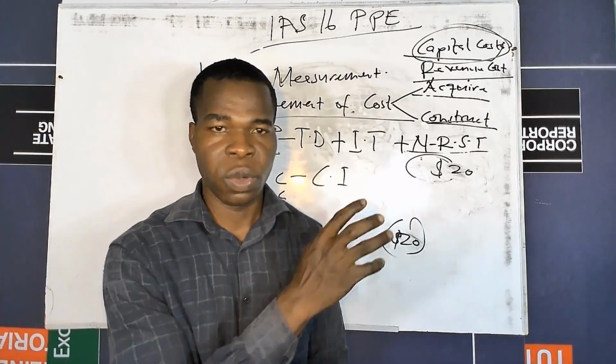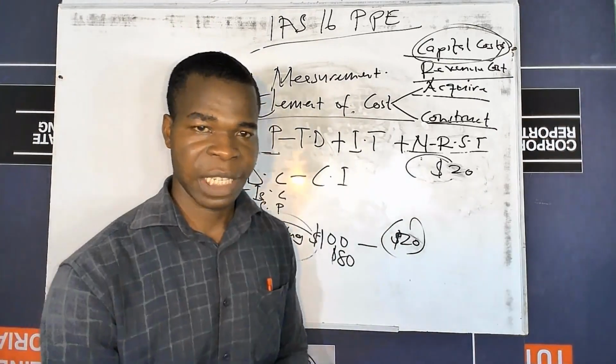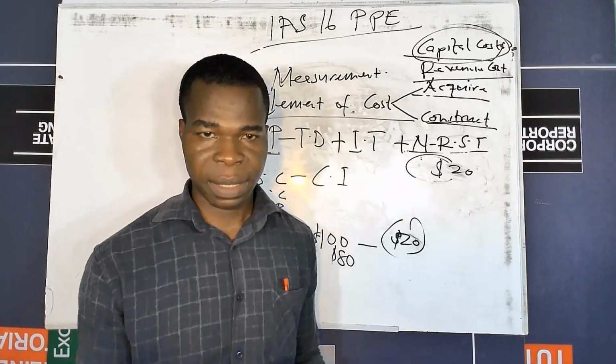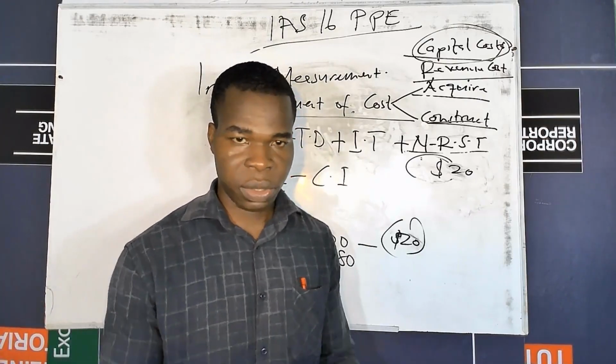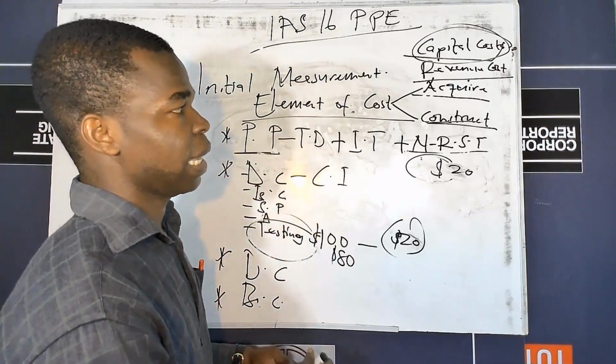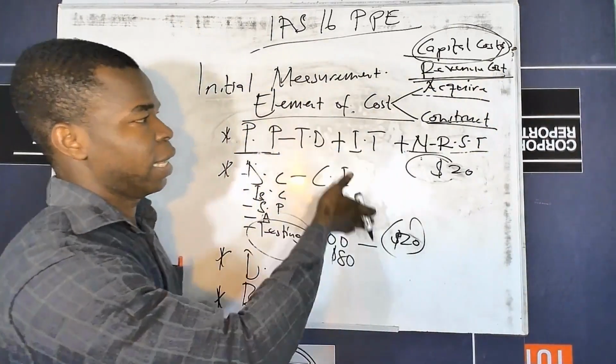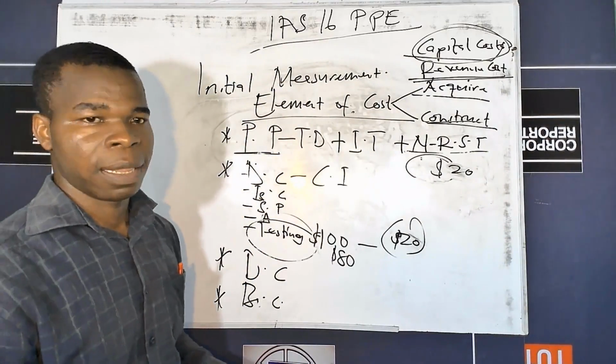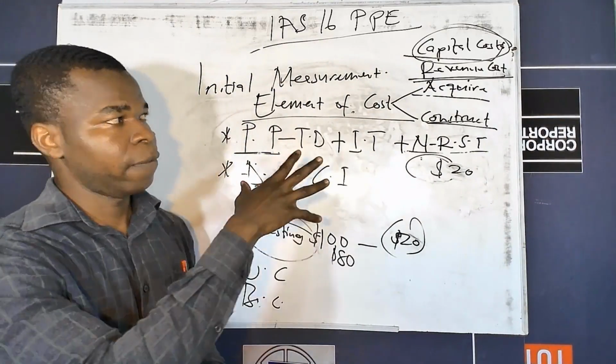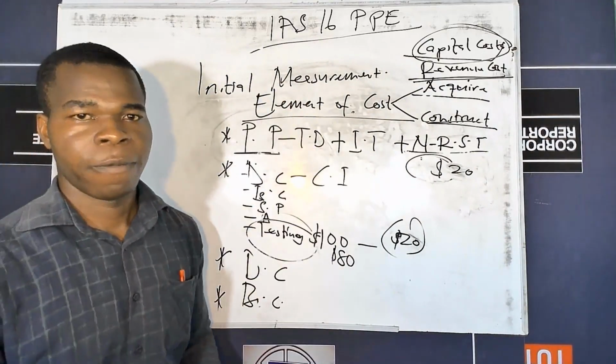Another cost that is also not captured is administrative expenses, or general costs. All those costs are supposed to be expensed, because they fall under revenue cost. They don't fall under the capital cost. So that is it for the element of costs.